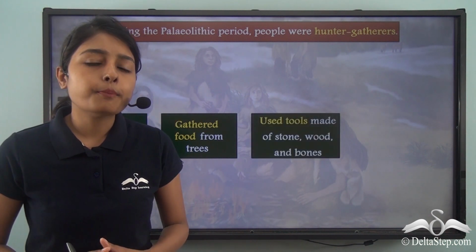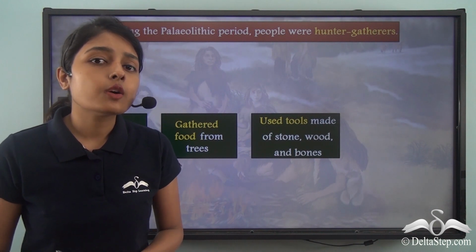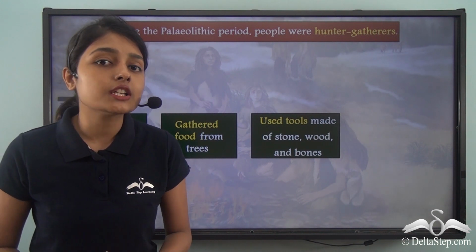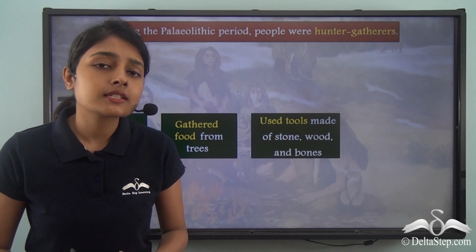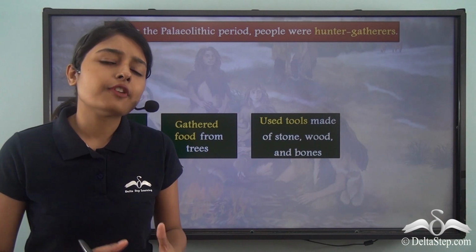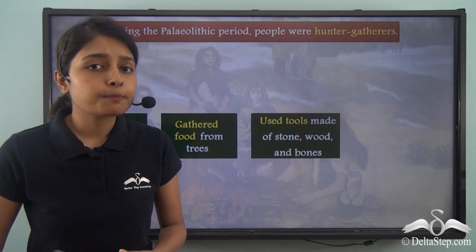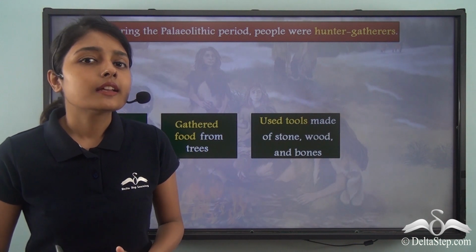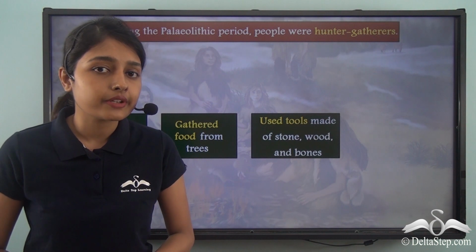Now a very important question stems from this. These were people who did not have access to technology like we do. So how did they manage to hunt those animals? Those were wild animals, and those could also attack these people. So how did the primitive humans hunt animals during the Paleolithic period?